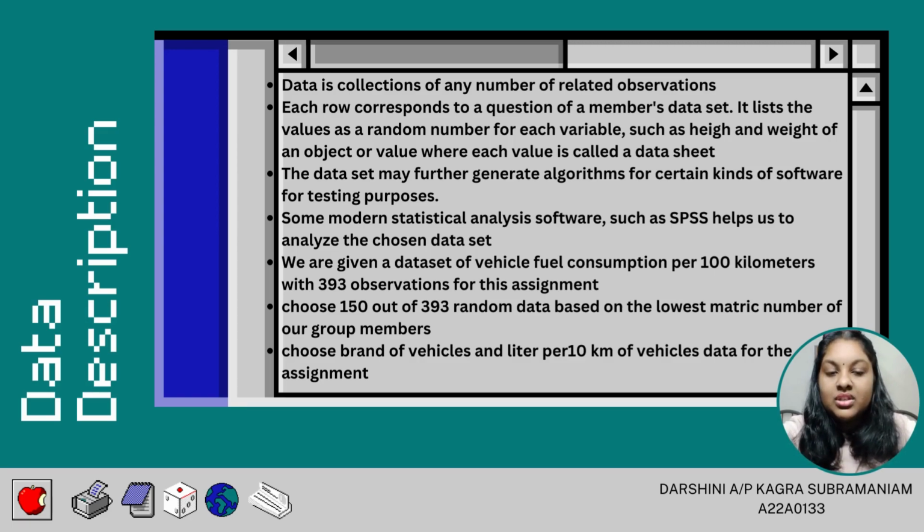the chosen data set. We are given a data set of vehicle fuel consumption per 100 km with 393 observations for this assignment, but we choose only 50 out of 393 random data based on the lowest metric number of our group members, and we also choose brand of vehicle and liter per 100 km of vehicle data for the assignment.